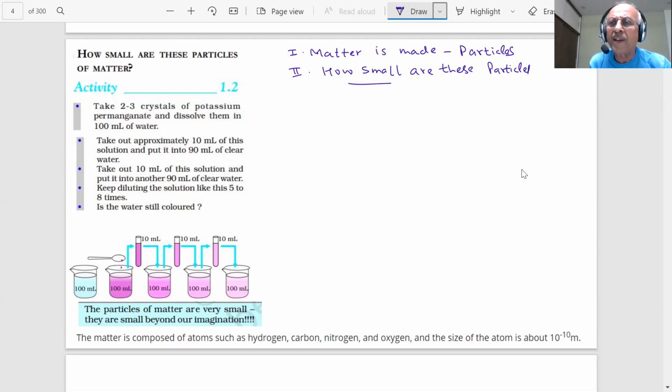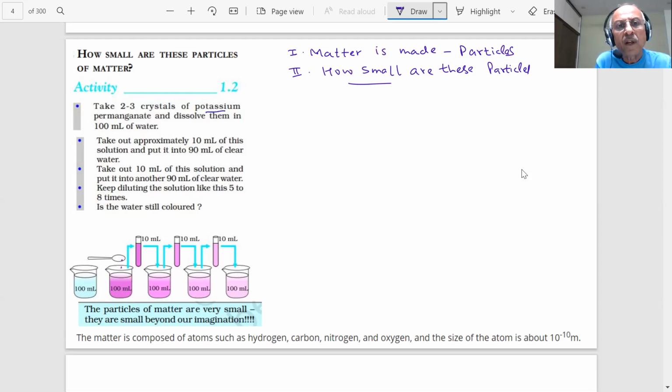Again, we will perform an activity, students. We will perform an activity, or what we call an experiment, to find out how small this is. In this activity, student, you take 2 to 3 crystals of potassium permanganate.